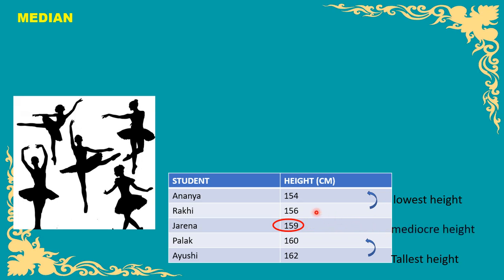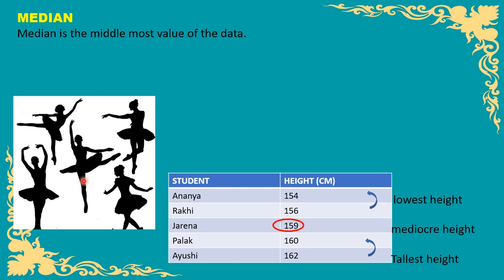So here the two girls Ananya and Rakhi will perform at front, whereas Palak and Ayushi, these two girls who are taller, will take their position at the back, and the middle one girl Zarina will be at the center. So like this we calculate the mid, that means the median or mid value of the data. So we can say the median is the middlemost value of the data.